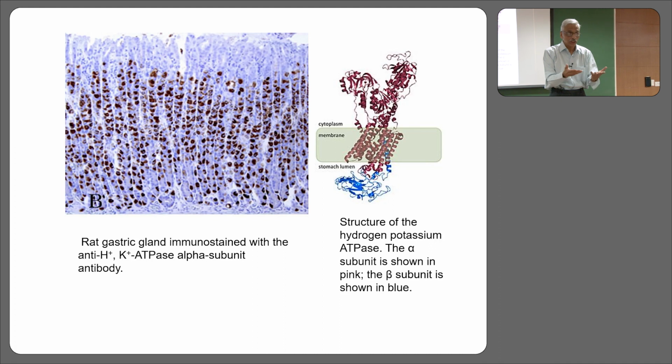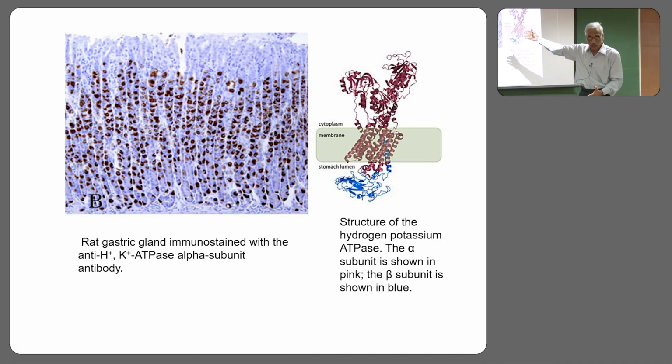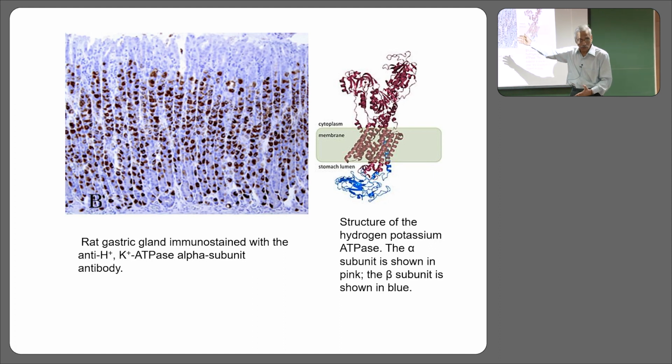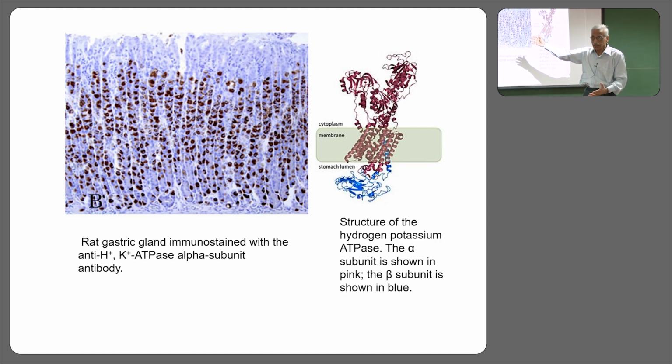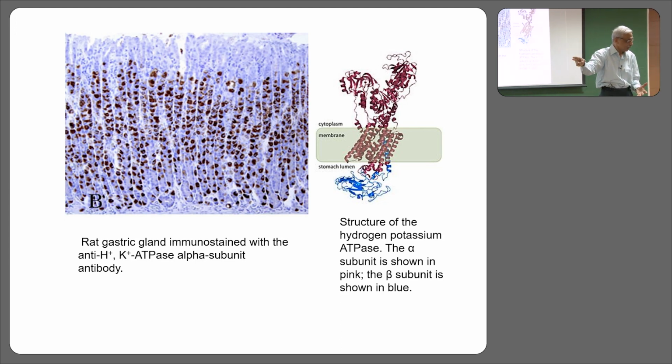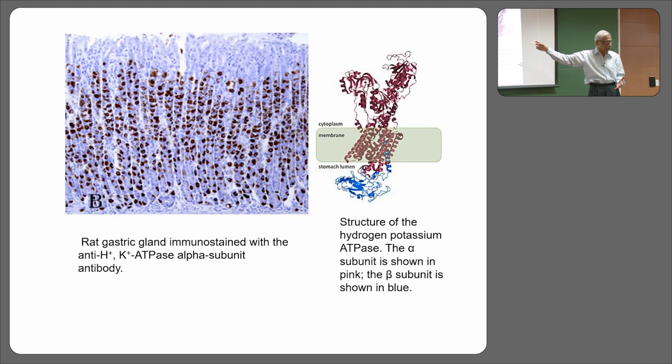So what you are looking at is a parietal cell. The author has labeled the parietal cell for us specifically, using antibodies against the protein with an immunocytochemical technique.